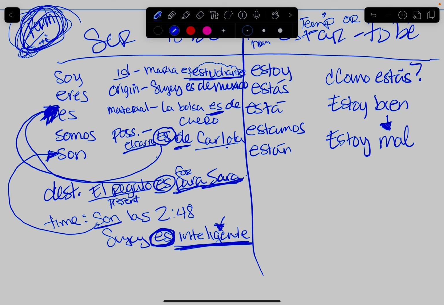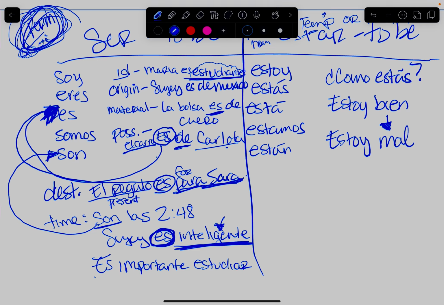And then the last way that you can use ser is in generalization, an impersonal expression that is just overall true. So I can say, es importante estudiar.